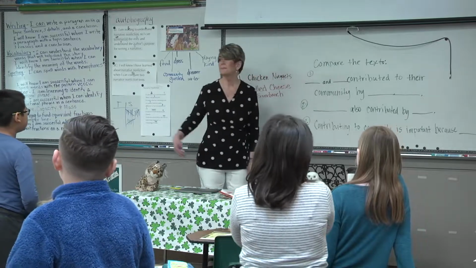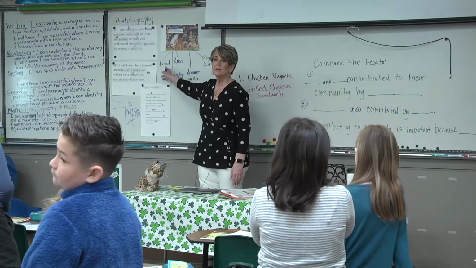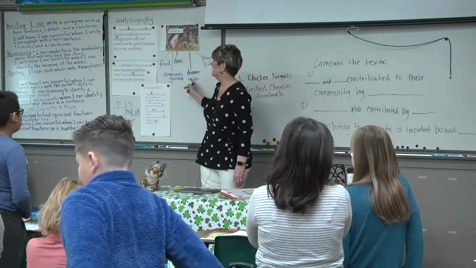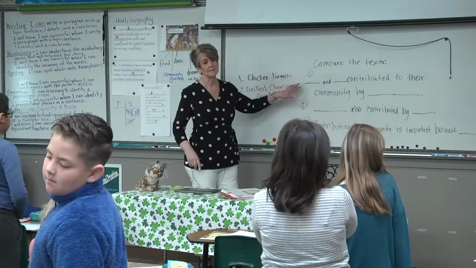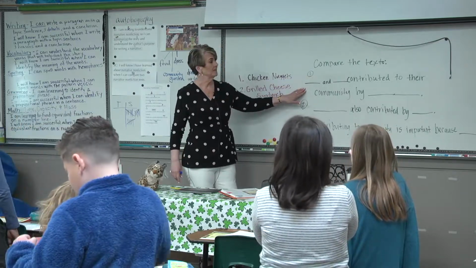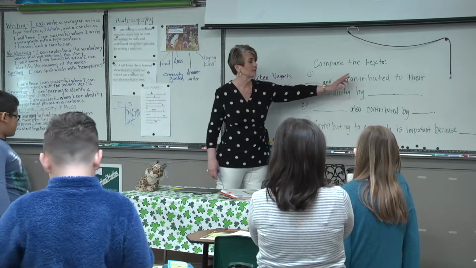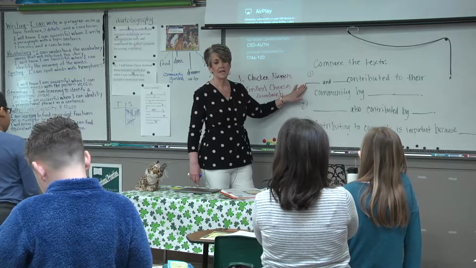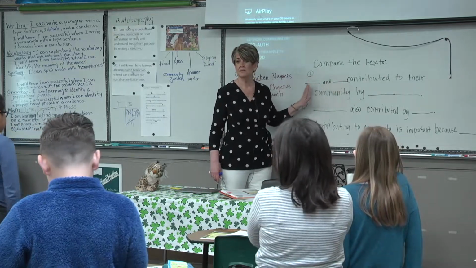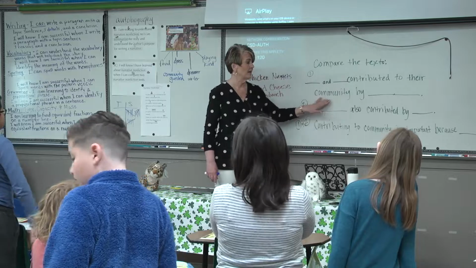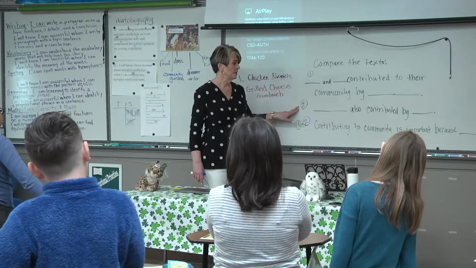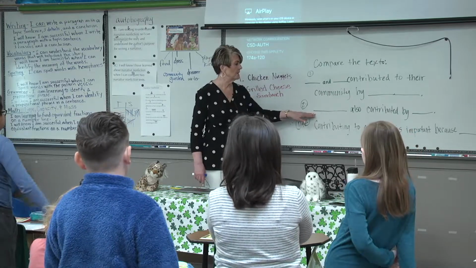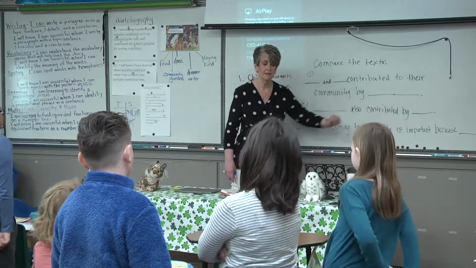So you're going to talk about the people. It can be either from the text Room to Grow. It can be from Gary. It can be from the ones that we did today, which was Pat and Kadir. So Pat and Kadir contributed to their community by, or you could say Gary and Kadir, because Gary was the writer, contributed by. Partner 2, you're going to choose someone else or the same person, it doesn't matter. So you might say Pat also contributed by.